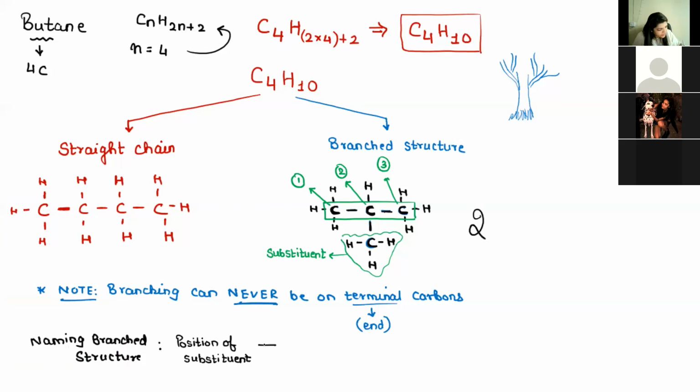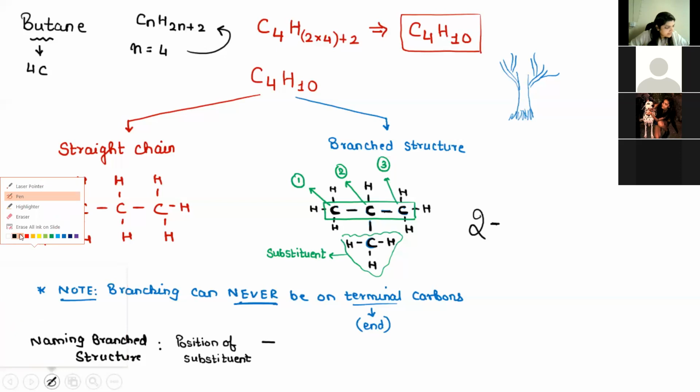Then there is going to be a hyphen, meaning a dash. That's the rule: between a number and a letter, there has to be a dash. That's a rule according to the IUPAC. IUPAC is like a union of chemistry where the naming of these structures happens. So between a number and the next letter, there has to be a hyphen. Then the next part is we have to write the name of the substituent.